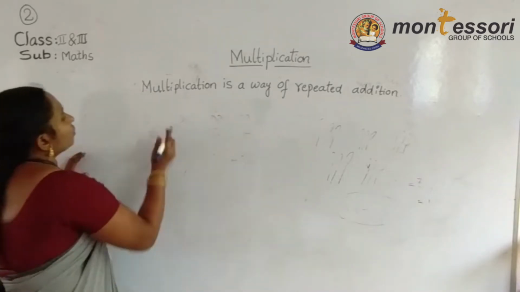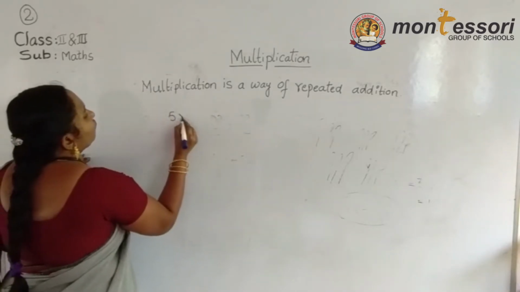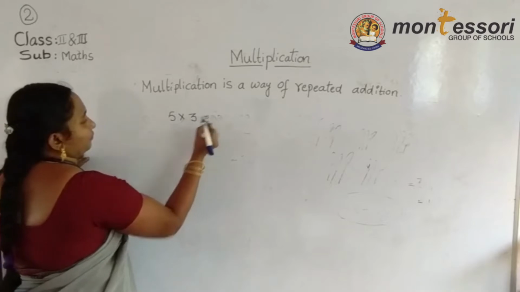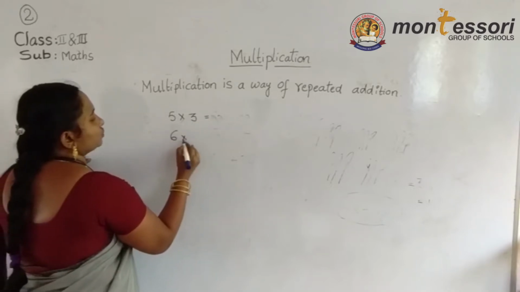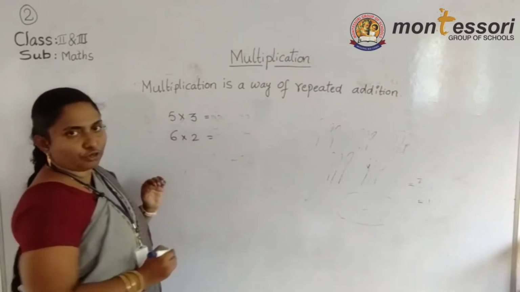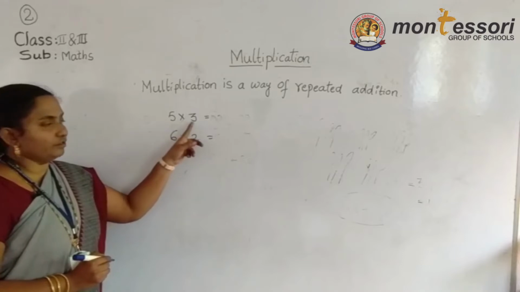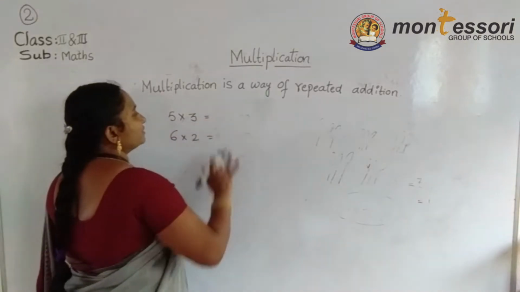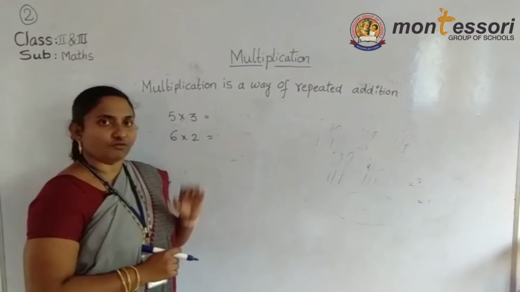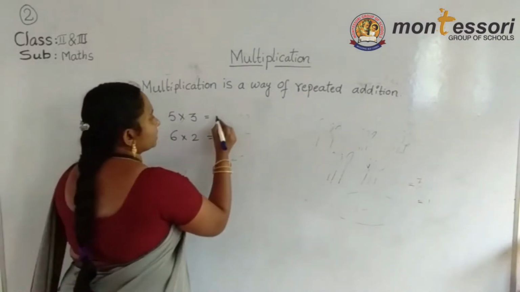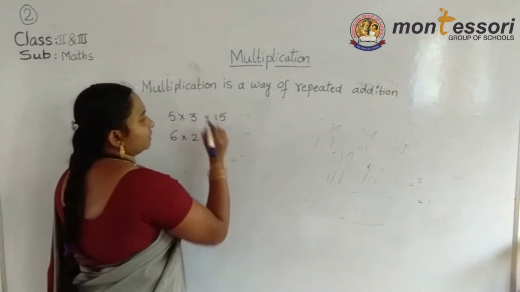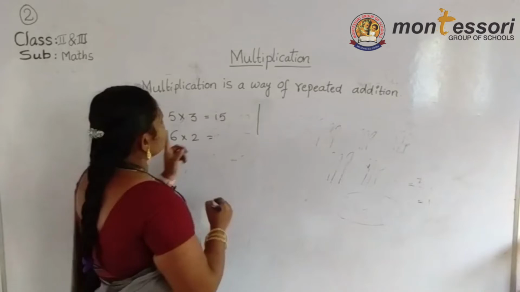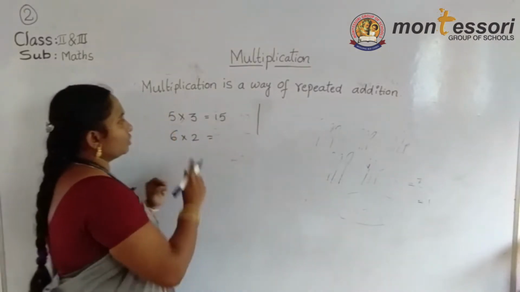5 3s are, 6 2s are. Already you know very well. 5 3s are means already you know the 5 table. 5 1s are 5. 5 2s are 10. 5 3s are 15. This is a multiplication. In this multiplication we can also do repeated addition. How?